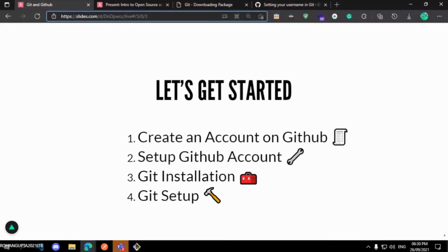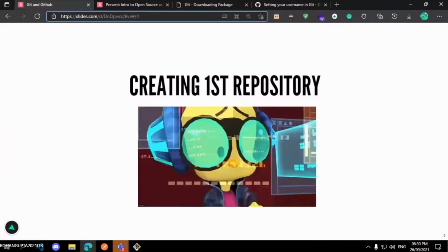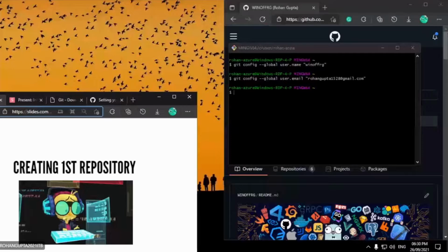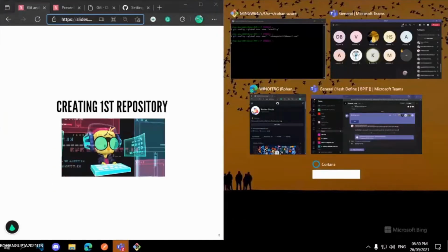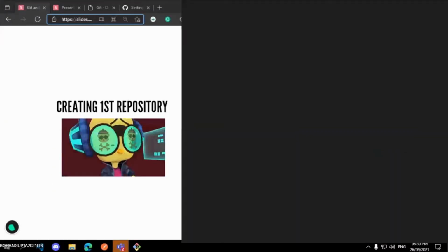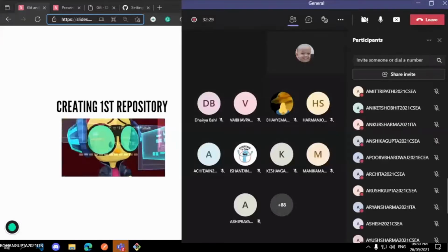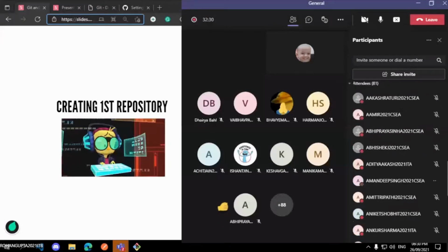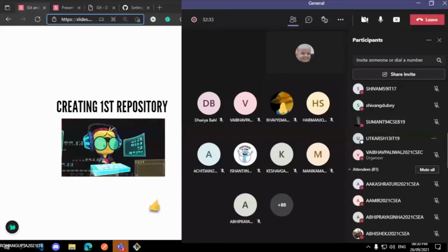Now we will create our first repository. Creating the first repository is very simple. Let's go ahead. Is everybody fine till now? Have you been able to create an account? Any problems? I hope that was a little bit simple, and many of you would already have your account.